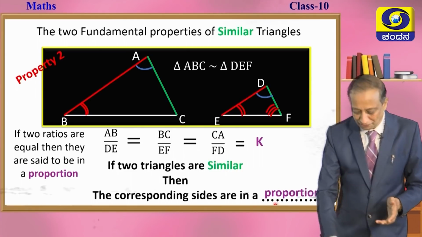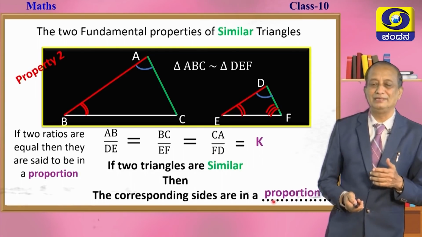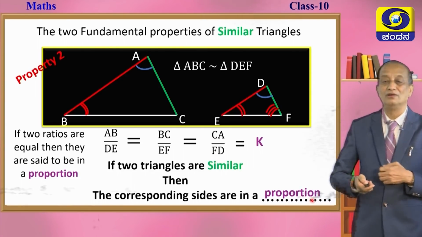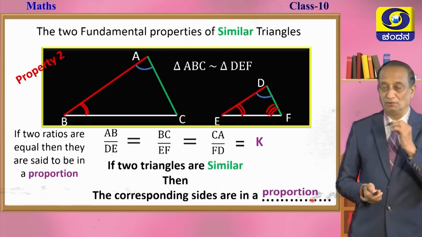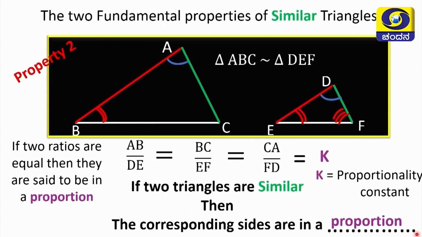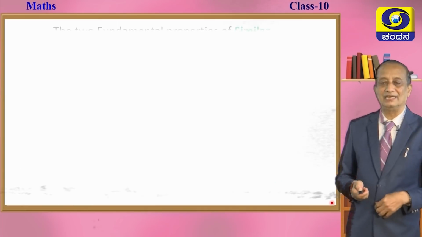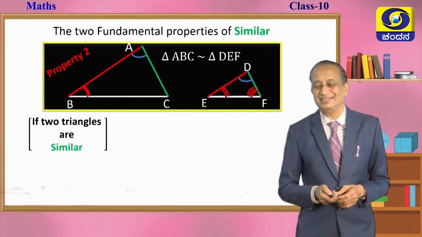What a beautiful, fantastic property, and these are the two fundamental properties of similar triangles. Okay. Now, the word proportion is very, very important. So, hence you can see on the left hand side the meaning of the word proportion, and K is called proportionality constant.